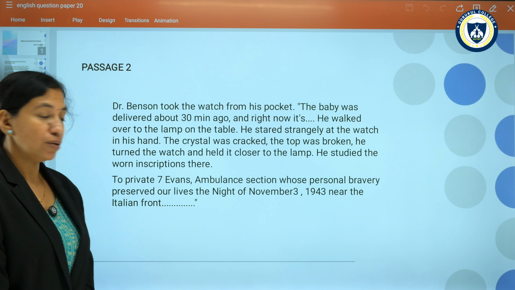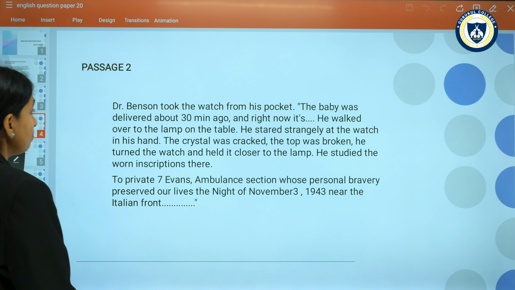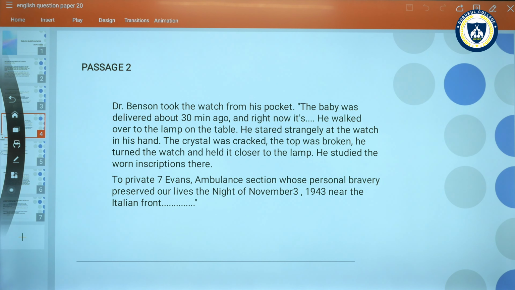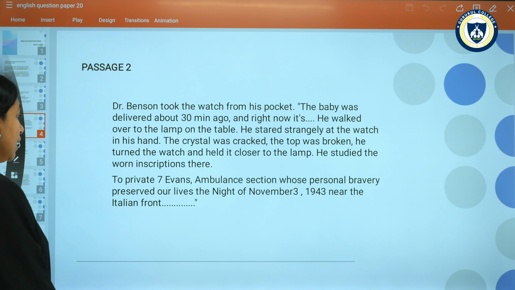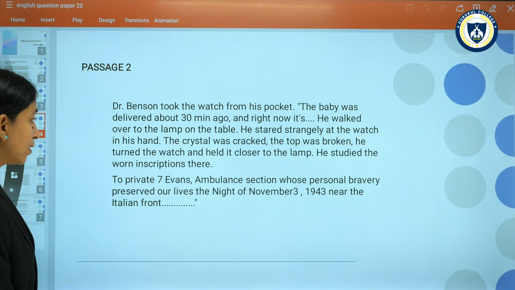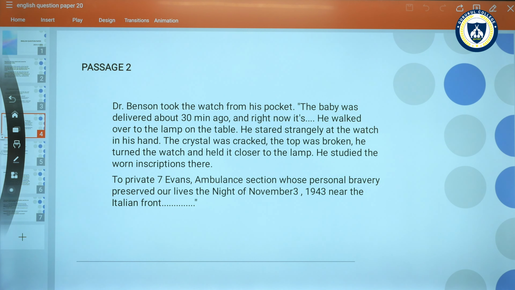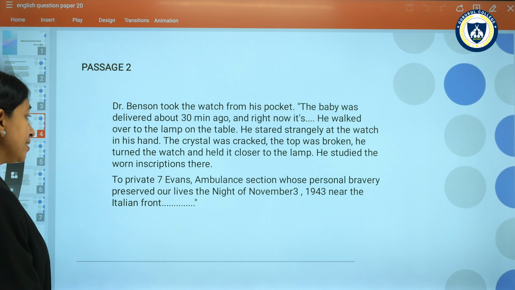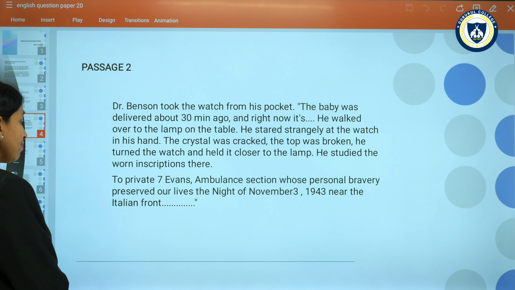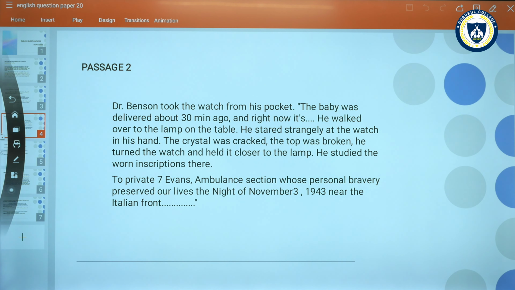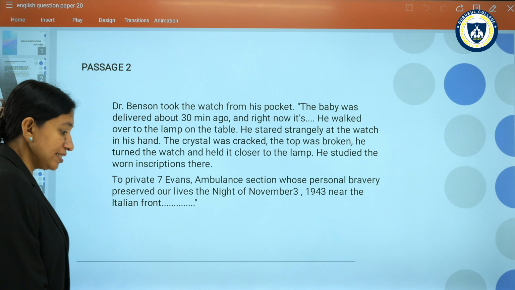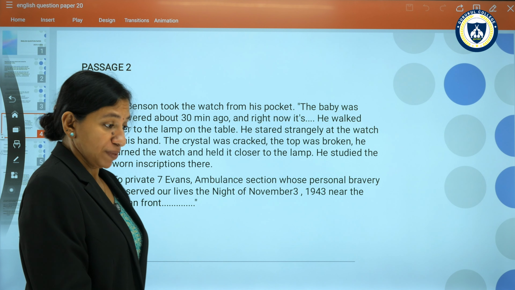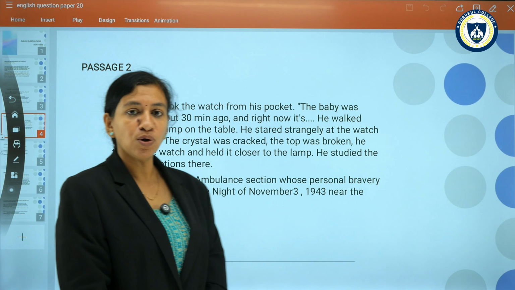Dr. Benson took the watch from his pocket. The baby was delivered about 30 minutes ago and right now he walked over to the lamp on the table. He stared strangely at the watch in his hand. The crystal was cracked. The top was broken. He turned the watch and held it closer to the lamp. He studied the worn inscriptions there: To Private 71, Hamlin section, whose personal bravery preserved our lives the night of November 3, 1943, near the Italian front. These words were written on the watch of Evans. Based on this, we can look at what the questions are.